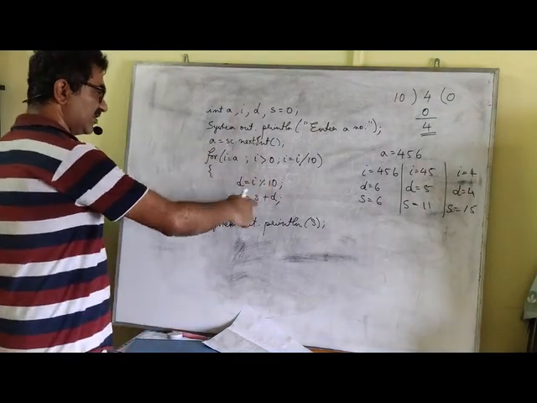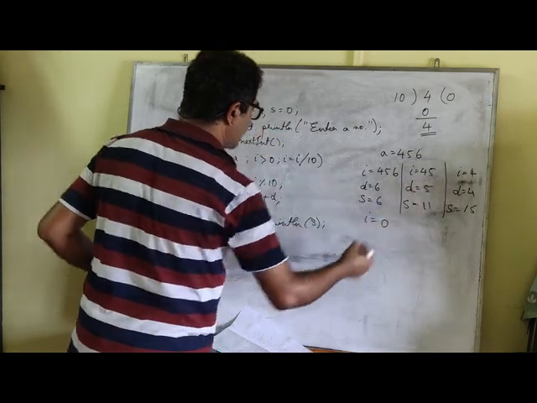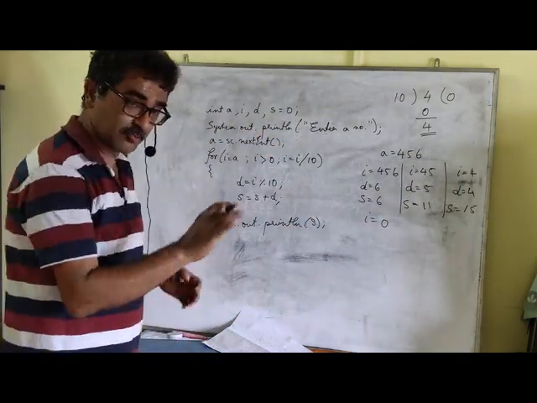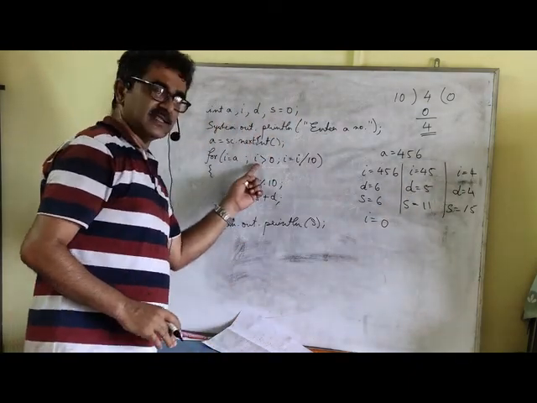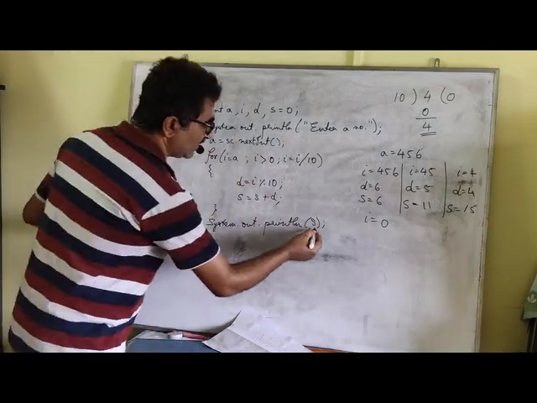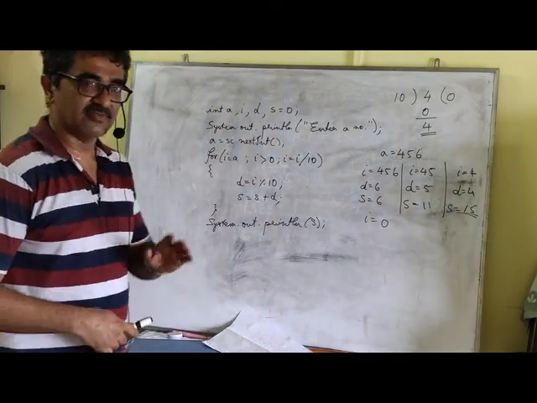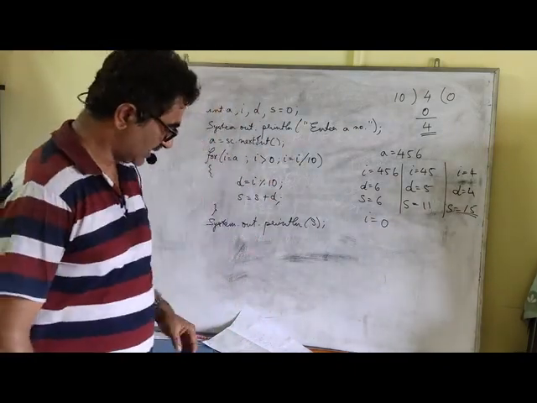Now again it iterates. I equal to I by 10. The value of I is now 0 because 4 divided by 10, integer division, remember there is no point. 0, and since 0 is no longer greater than 0, it comes out of the loop and displays the value of S, and in this case the value of S is 15, so it gives the output as 15. I believe all of you understood this.